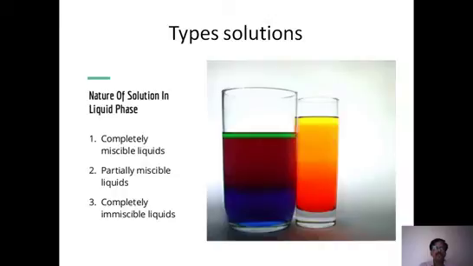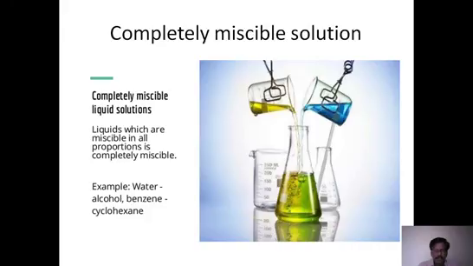That means they mix up to some extent, but not completely. And third is totally non-miscible, or immiscible liquids. So completely miscible is one category, partially miscible the second, and the third is completely immiscible. Only three categories for liquid plus liquid combinations are possible. Let us take them one by one.